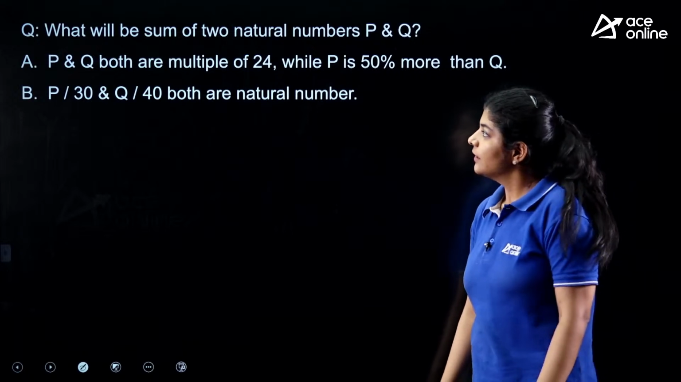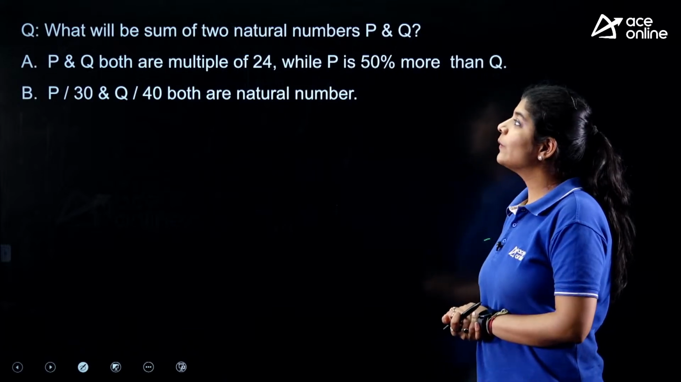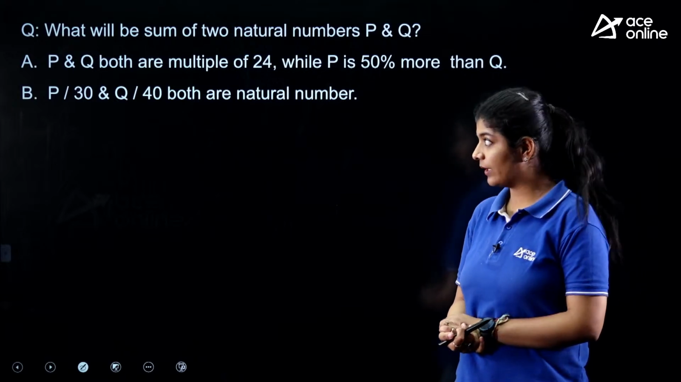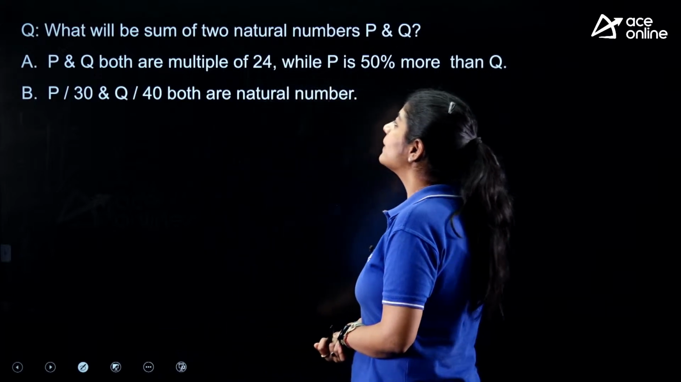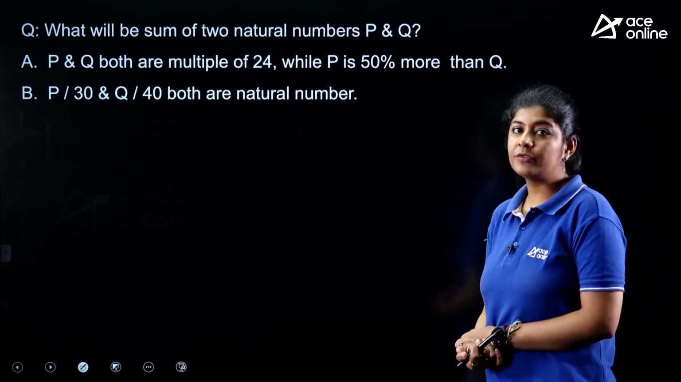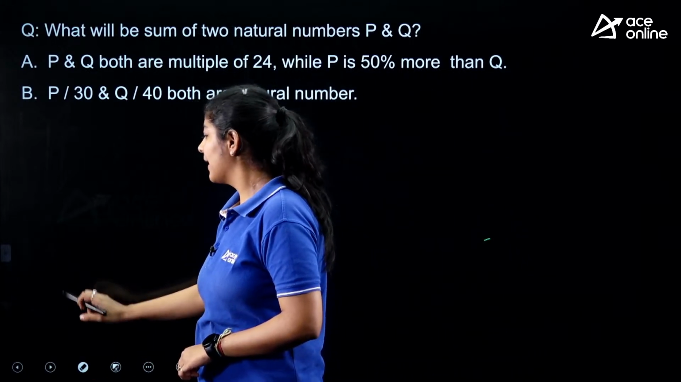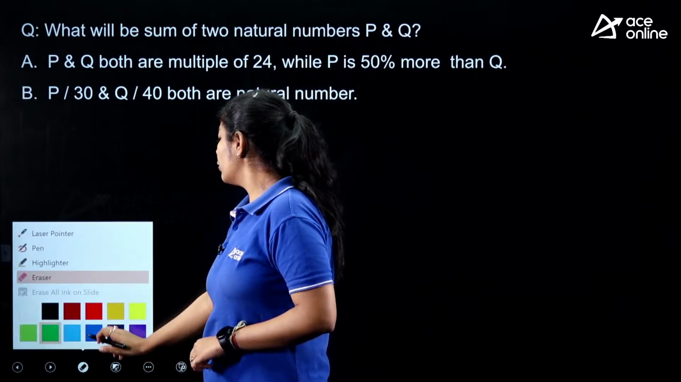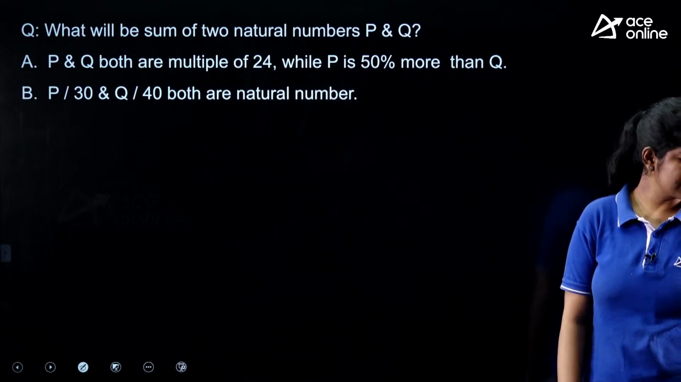Next. Okay, this one again is a very easy one. The question is saying, what will be the sum of two natural numbers P and Q, where for statement number A, P and Q both are multiples of 24, while P is 50% more than Q. Okay, so can we get the value of P and Q? Yes, we can. Next, B. P by 30 and Q by 40 both are natural numbers. So what answer are we getting in this one?